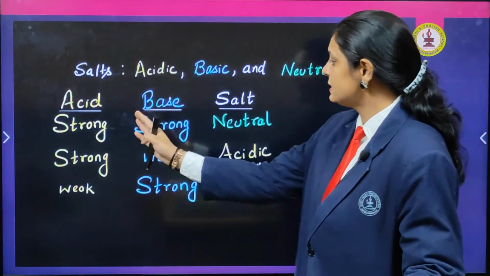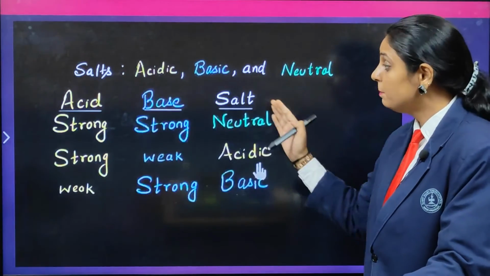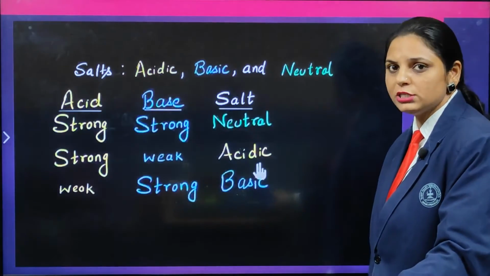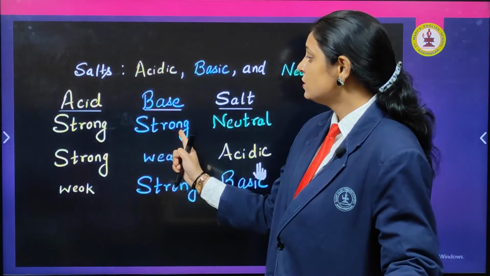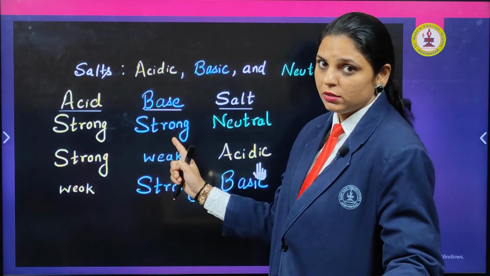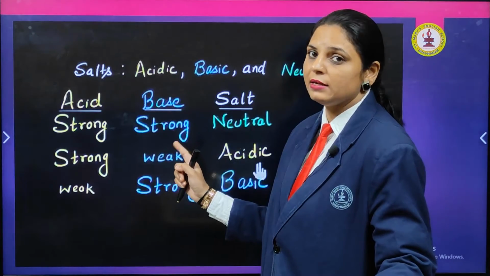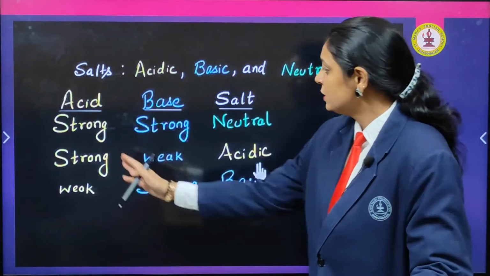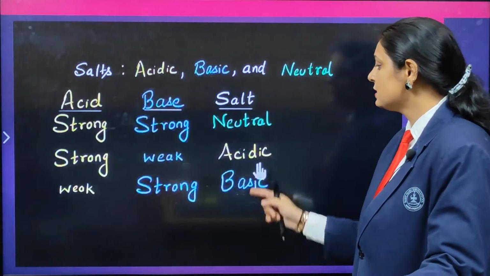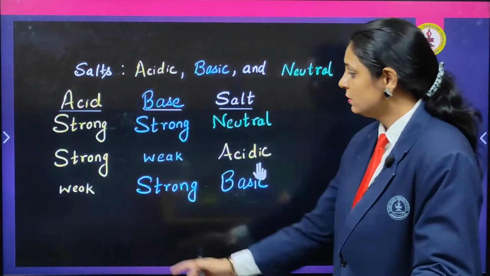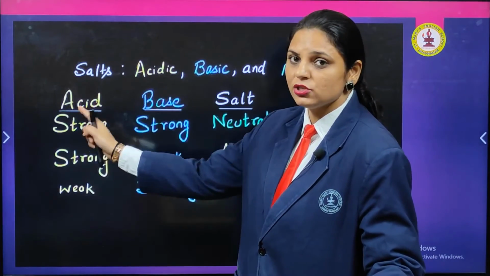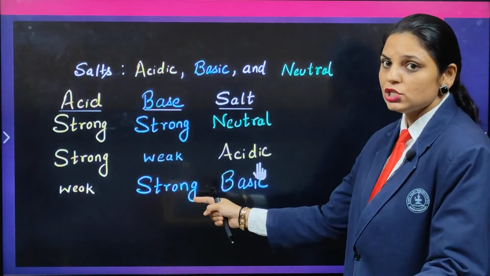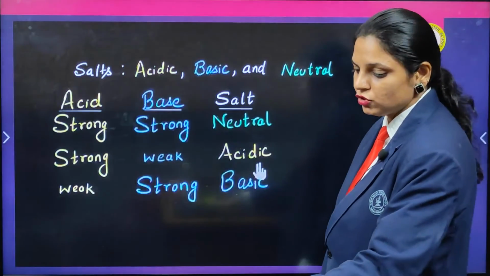This is how acid and base give the salt, but you need to understand that there are different types of acids, different types of bases, and different types of salts. A strong acid reacting with a strong base gives a neutral salt. This will help you in higher classes. A strong acid reacting with a weak base gives an acidic salt, because the acid is strong. When a weak acid reacts with a strong base, the base is strong, so the salt is basic in nature.